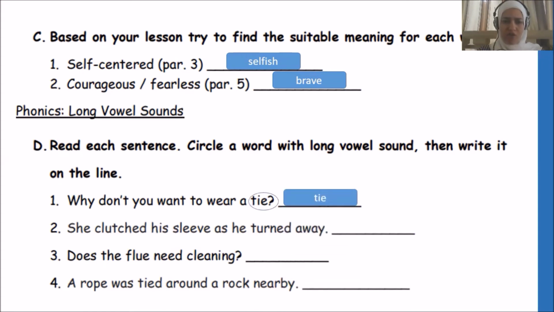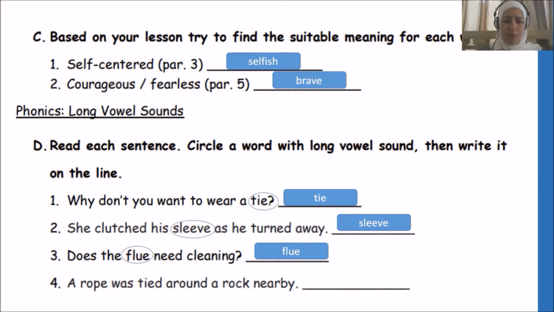Two, she clutched his sleeve as he turned away. Sleeve, excellent, is long vowel sound and we write it on the line. Three, does the flue need cleaning? Pay attention here, flue is the passage for smoke in the chimney, not the flu when you have a cold, okay? Does the flue need cleaning? So what is the word with long vowel sound? We can take flue, that's right. And also we can take need if you want.